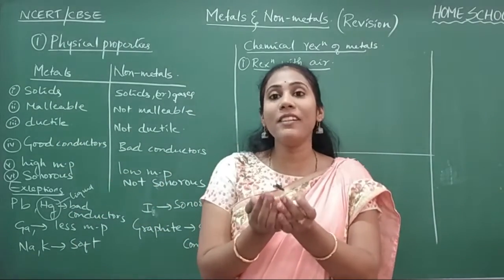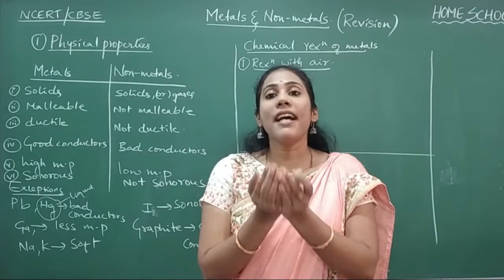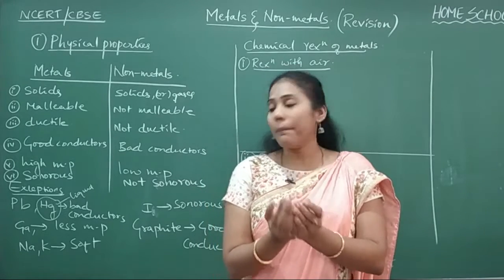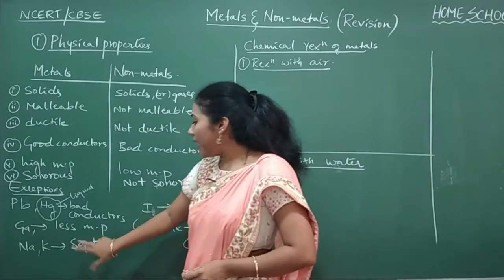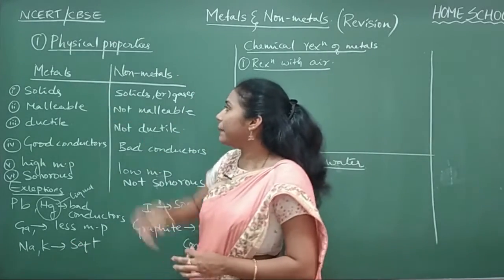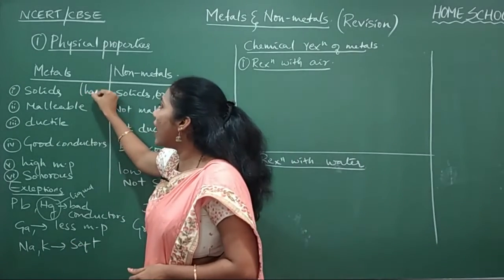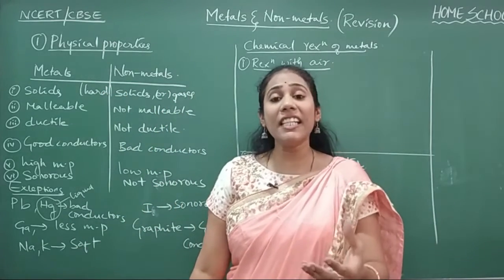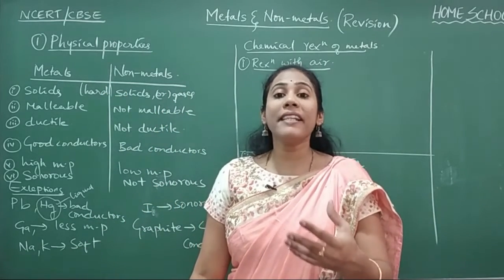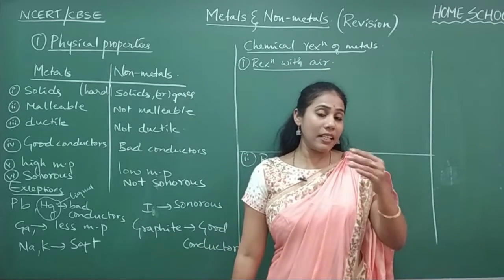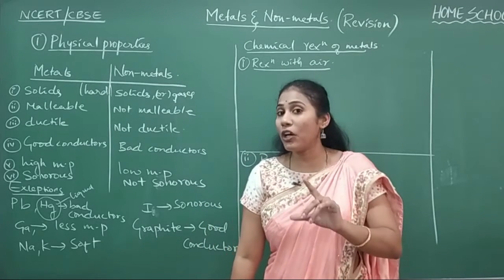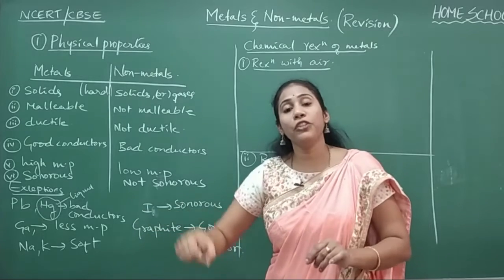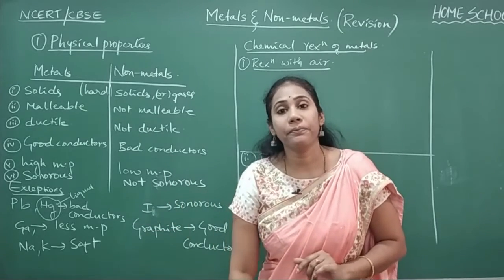It can even melt on a palm. Such a low melting point it shows. And sodium and potassium are soft. We learned that metals are hard solids, yes or no? But sodium, potassium or any alkali metals, in the sense the elements that are coming in the first group, are called alkali metals. These metals are soft. You can even cut them with a knife.